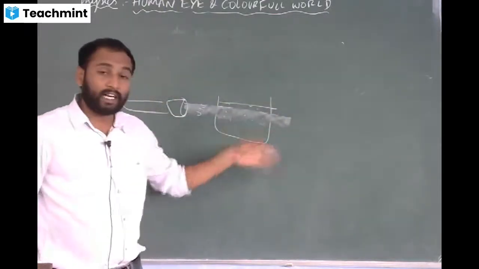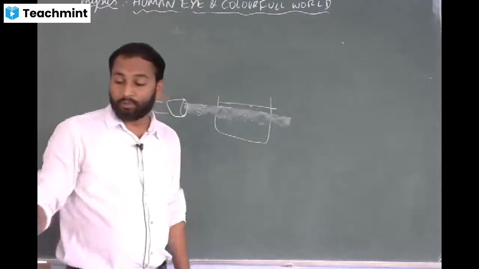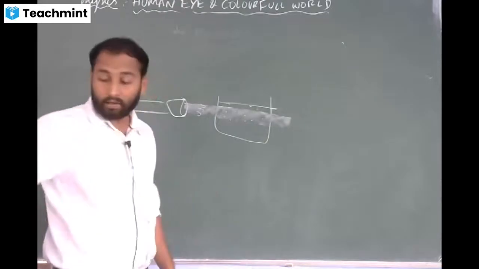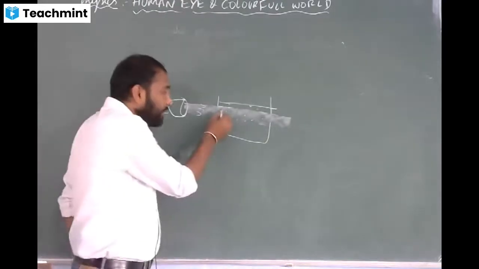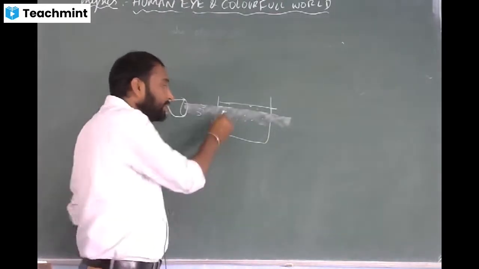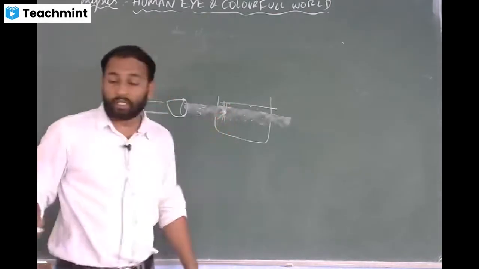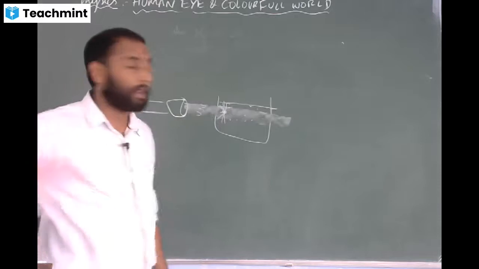Why does the path of the light become visible? That is what we call scattering of light. The light ray, after hitting these fine particles, will scatter or spread in all directions. So that is what we call scattering of light.